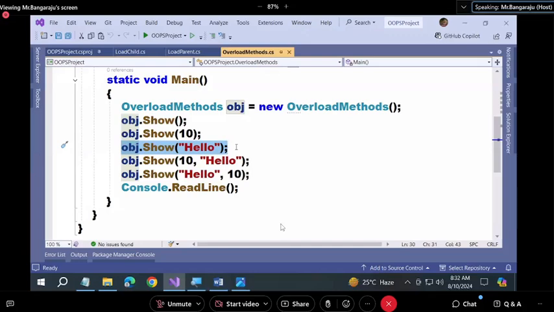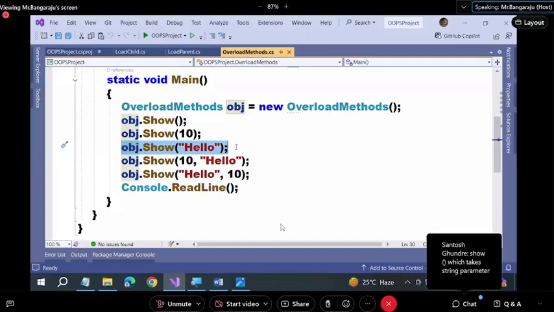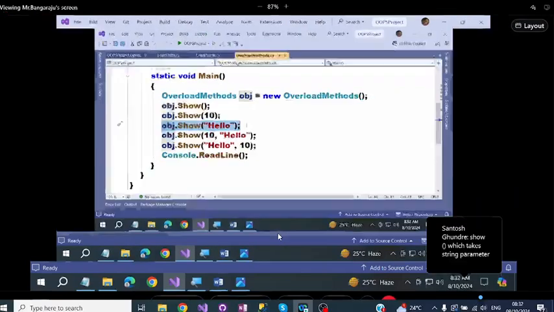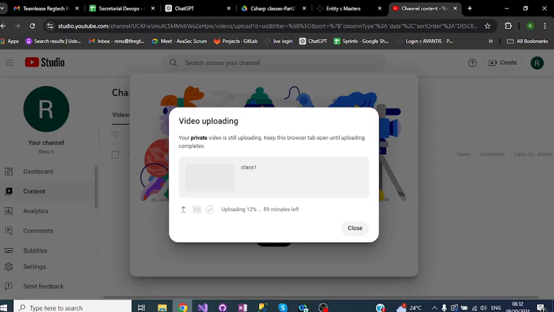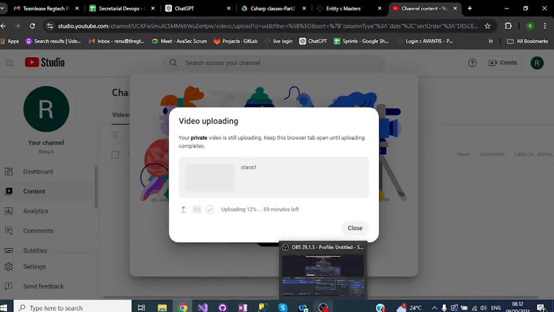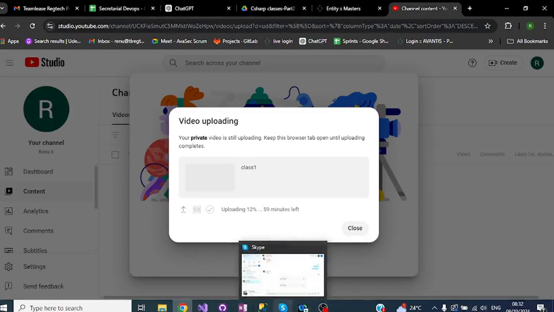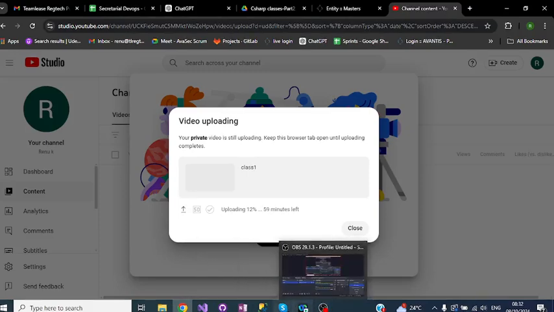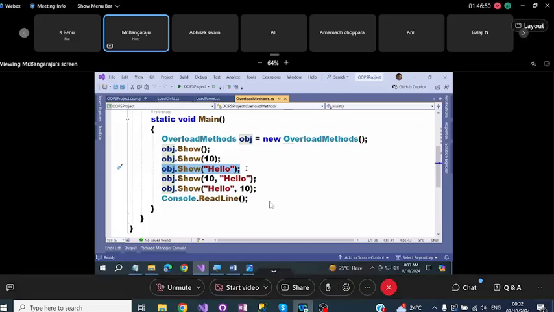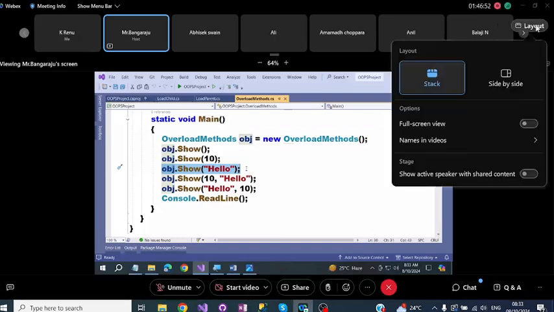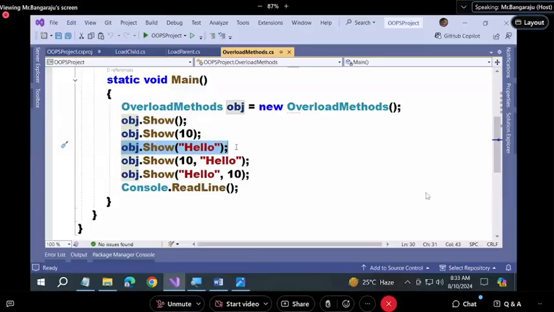The show method which takes a string. Don't give one word answers. The show method which takes a string as a parameter. How are you able to say? By looking at the call, I am able to say. Yes or no? So you are able to recognize for which call, which method will execute? Tell me confidently.